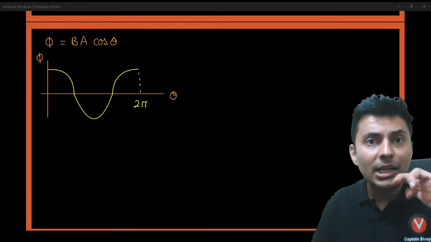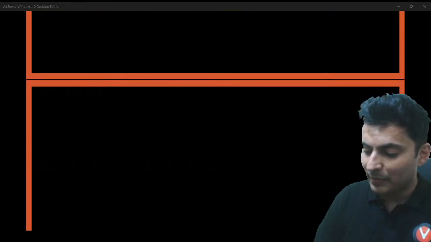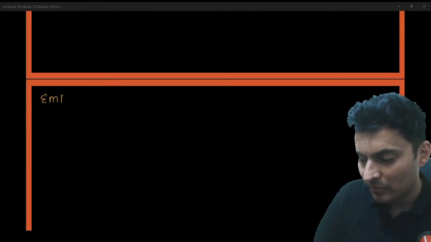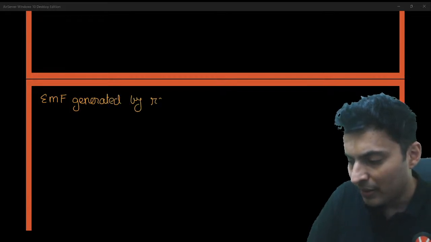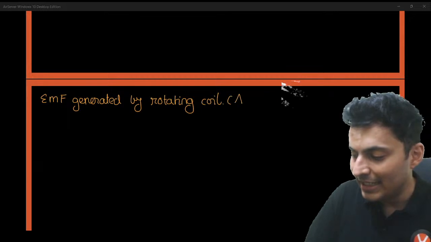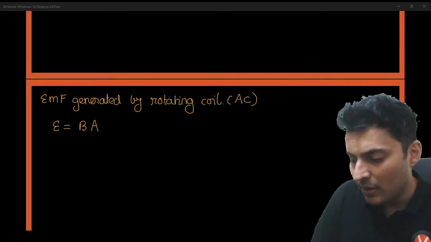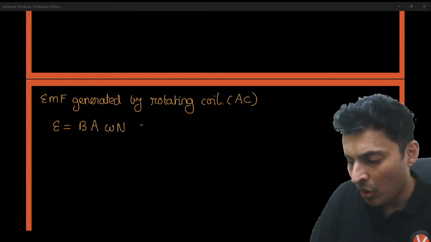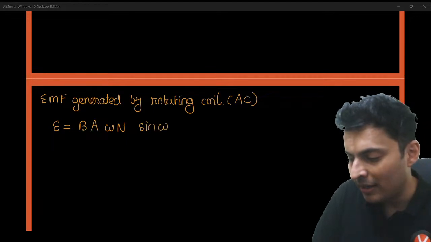the EMF generated by a coil which is rotating. Basically, it is an AC voltage. And the formula is BA omega N cos. No, it will become sine omega t.